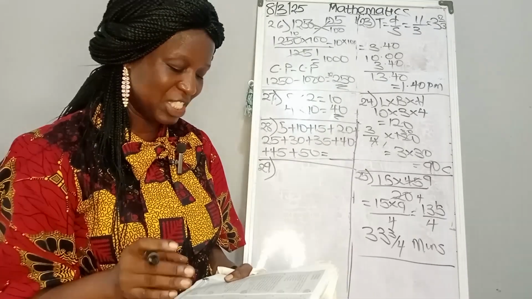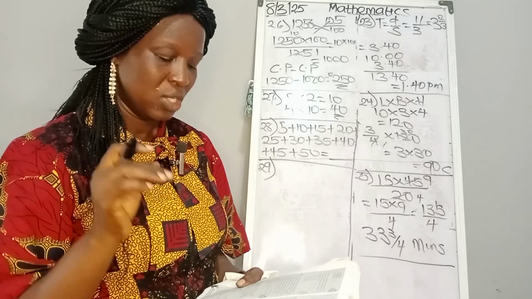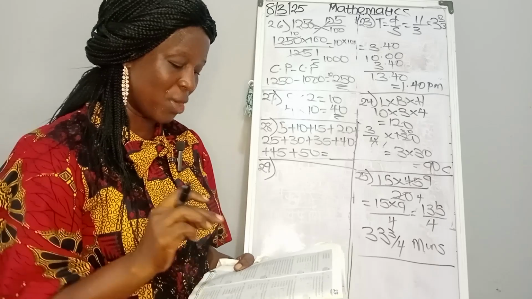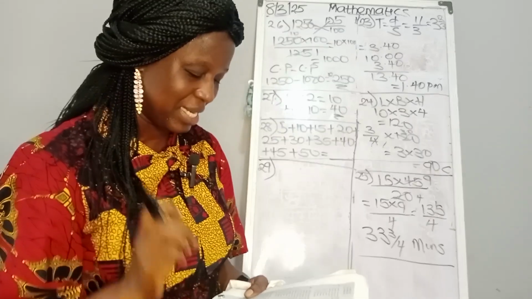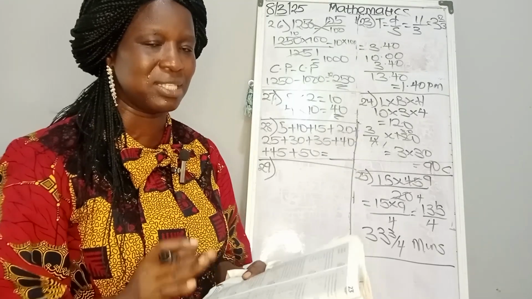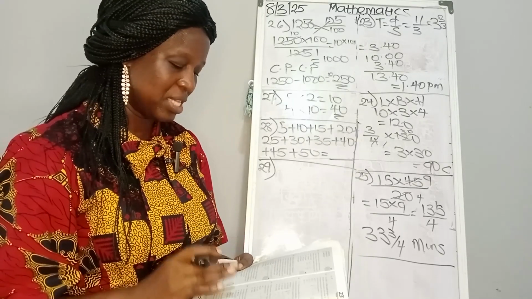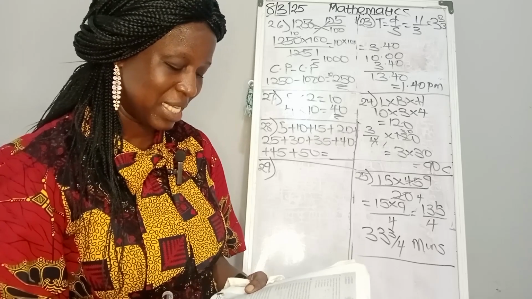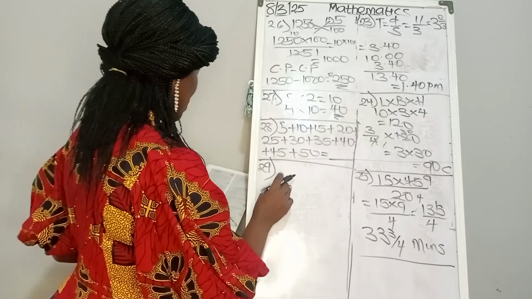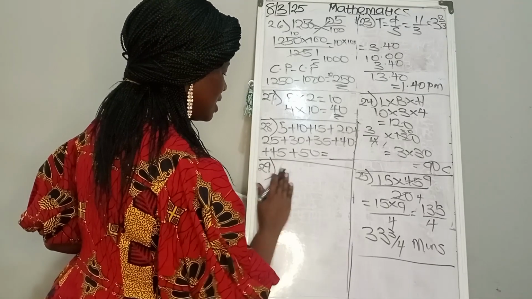So number 29 question says, on a certain bus route, the charge for each adult is 20 kobo. The adult in the bus will pay 20 kobo, and for each child in that bus we pay 10 naira. On a Friday morning, the conductor collected the total of 66 naira as fares. If 120 of the passengers were children, how many of the adults?